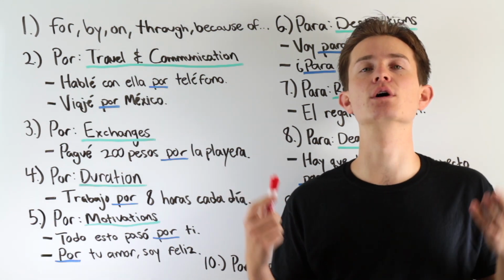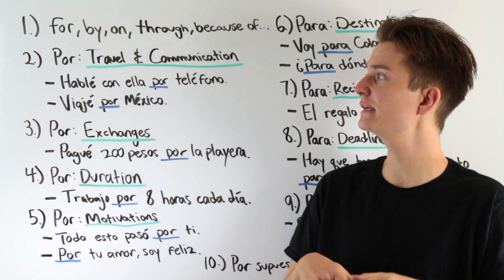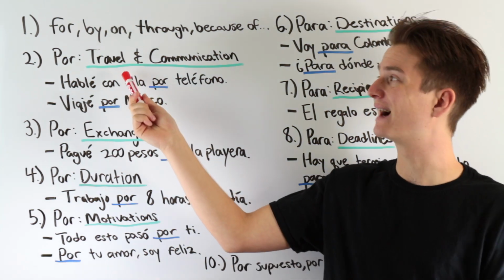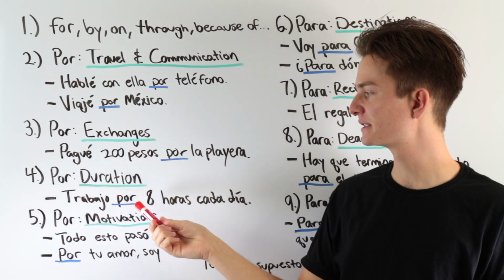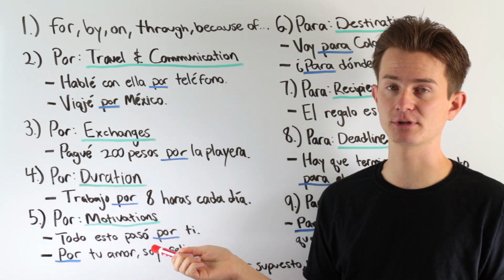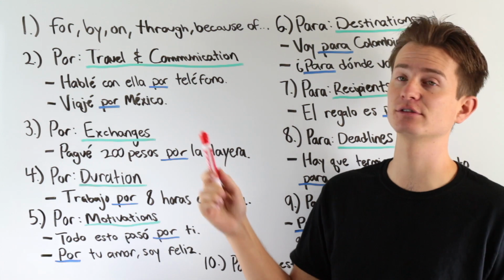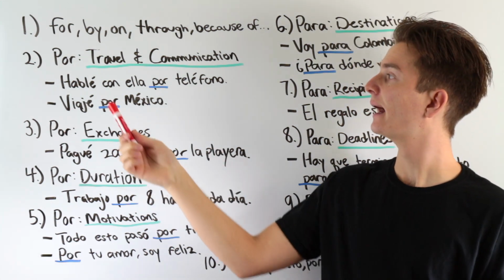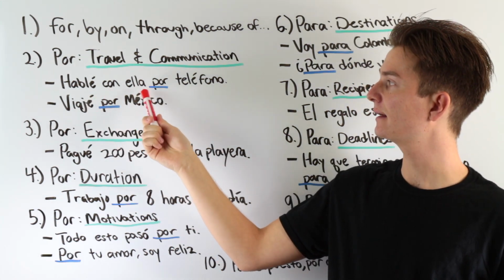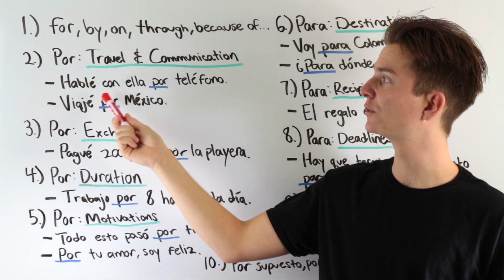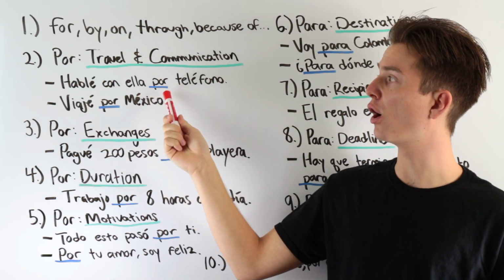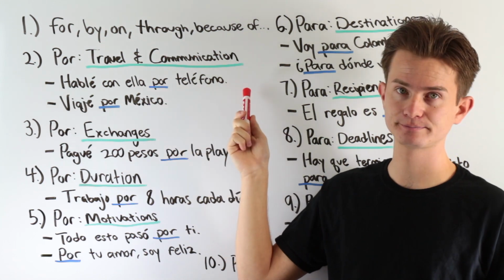When do we use the word por? Okay, we use it in regards to travel and communication, exchanges, durations, and motivations. So let's first take a look at travel and communication. Okay, hablé con ella por teléfono. I spoke with her on the phone.